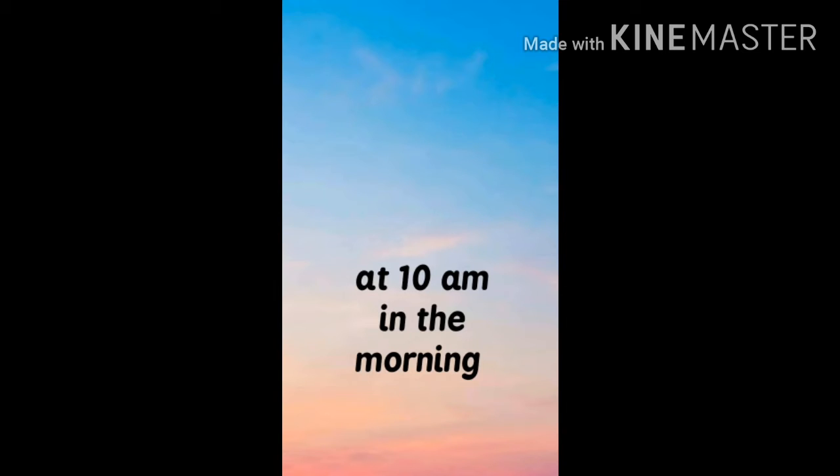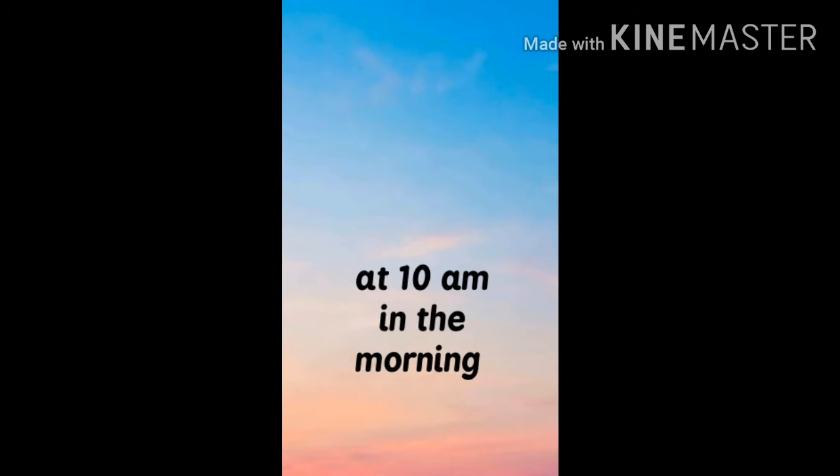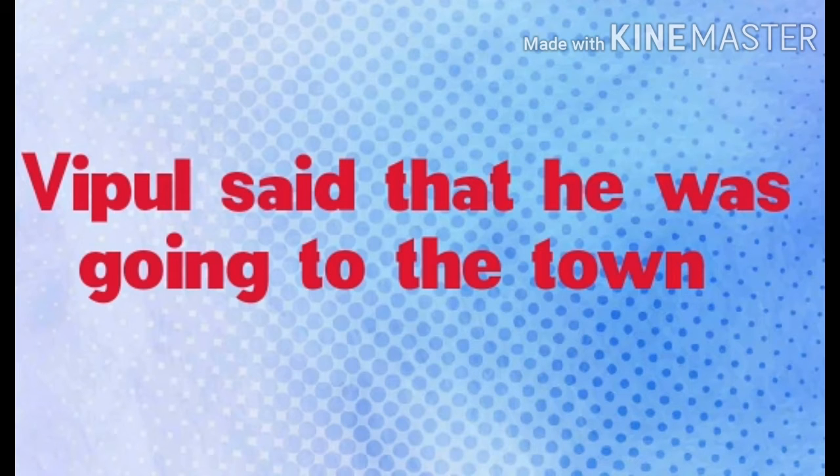For example, once again, Vipul said, "I am going to the town," which became past when Vipul's friend reported this speech at 10 o'clock. Right? So when we report later, "I am going to" will become a past form, "he was going to."